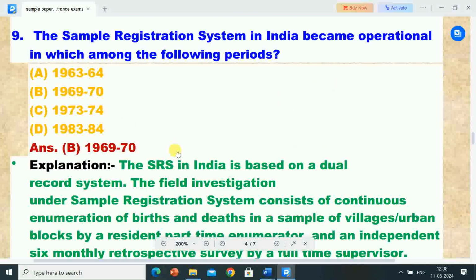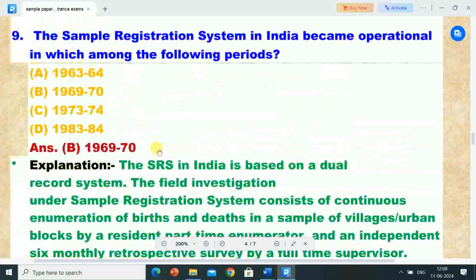Next question is, the sample registration system in India became operational in which among the following periods? Options are A, 1963 to 64, B, 1969 to 70, C, 1973 to 74, D, 1983 to 84. Correct answer is 1969 to 70. The sample registration system in India became operational in 1969 to 70.